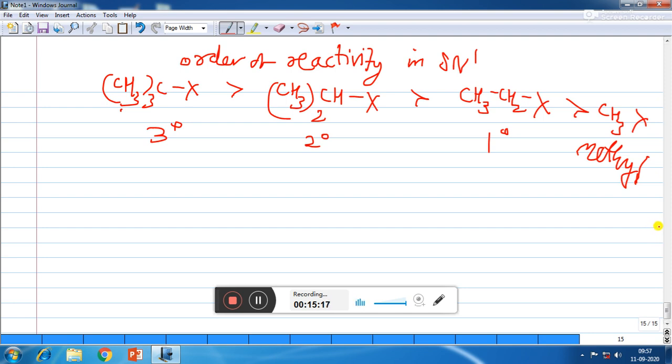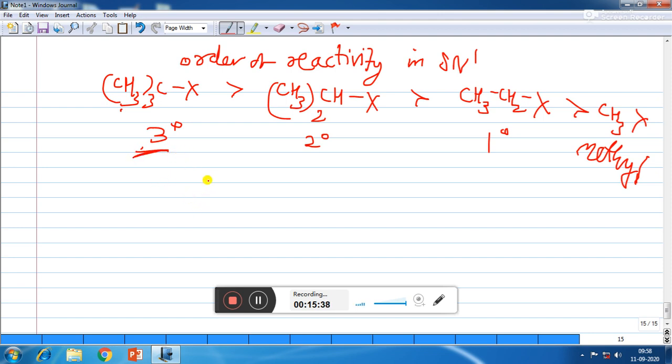While in case of SN1, the reactivity of the reaction depends upon the stability of carbocation, and as more alkyl groups are there surrounding the carbocation, that carbocation will be more stable, and so that alkyl halide will give this reaction very fast. So that's why tertiary gives the reaction very fast.